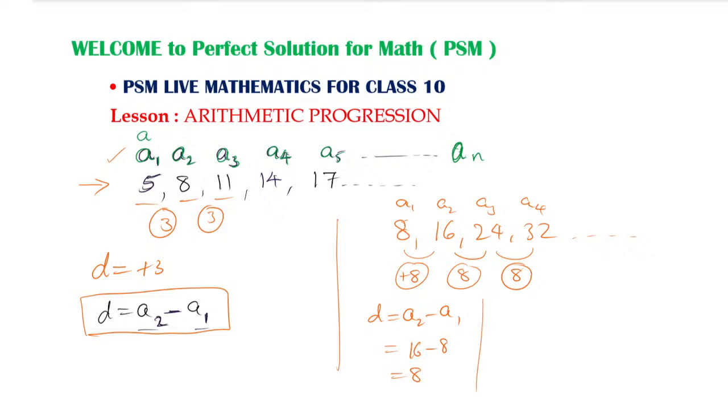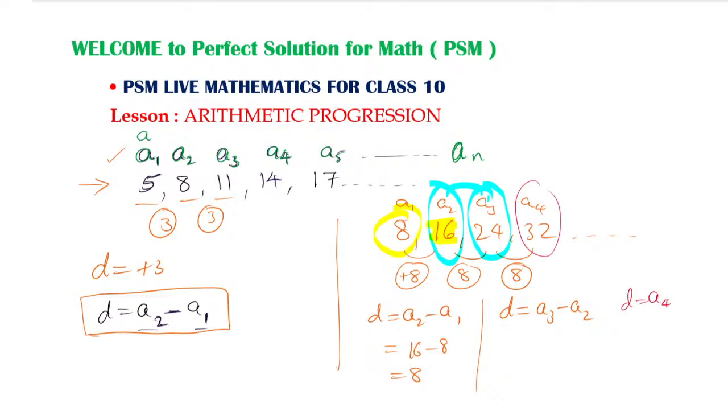So we do not have only one formula, D equals A2 minus A1. D can also be written as A3 minus A2. Any two consecutive numbers in the sequence can be taken. If you take 16 as the first number, you subtract the previous number 8. If you take 24, that is A3, you subtract the previous term A2. If you take A4, D equals A4 minus A3.